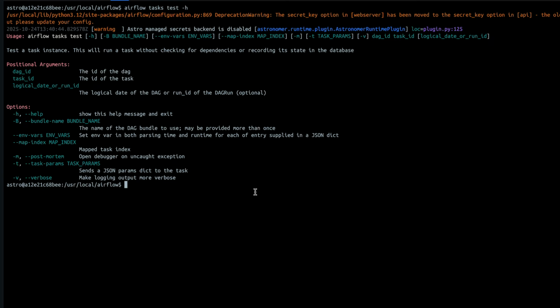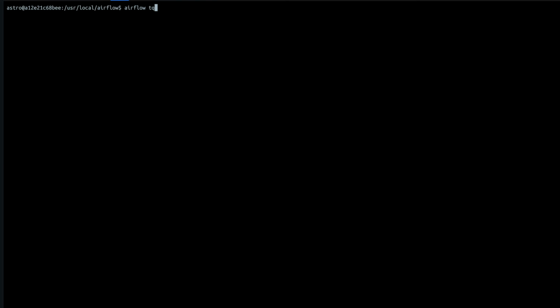So concretely, you will do something like that: airflow tasks test, and then reddit_mentions, then create_reddit_mentions_table, and finally a date in the past. So let's say January 1st, 2025. If you hit enter, you will be able to verify that the task works or not.